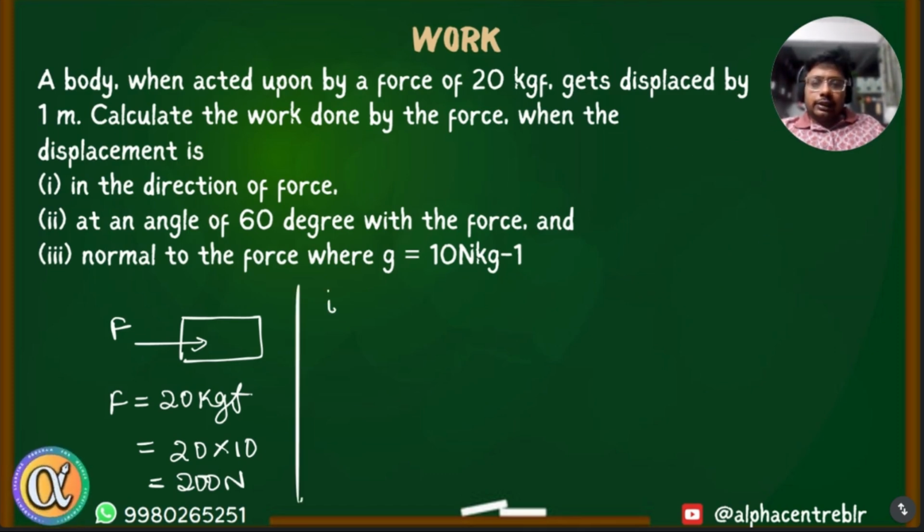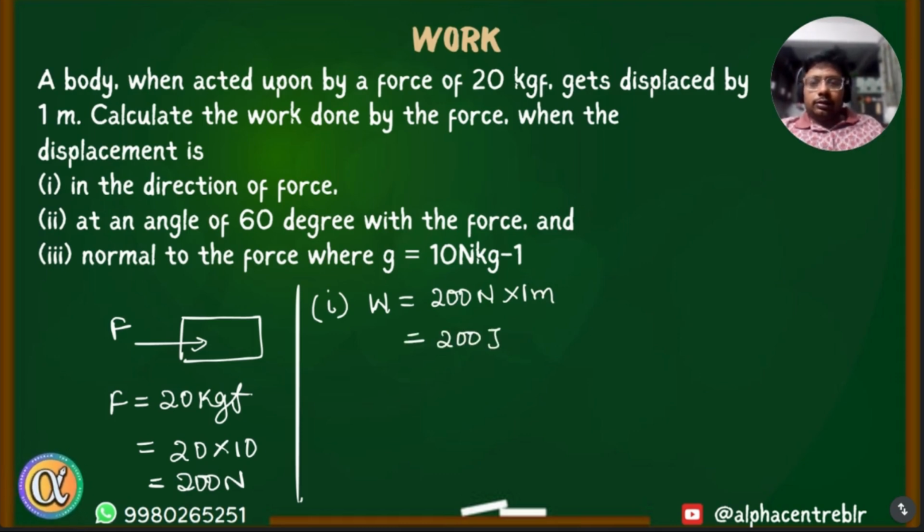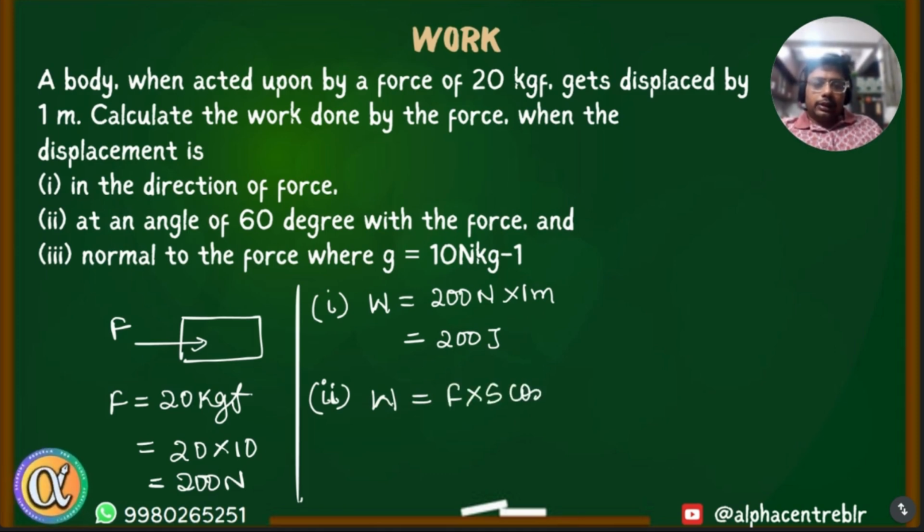One, displacement is in the direction of force. So here work done would be force into displacement, that is 200 Newton into 1 meter, that is 200 joules. When it is at an angle of 60° with the force, so this here is force into displacement into cos theta.